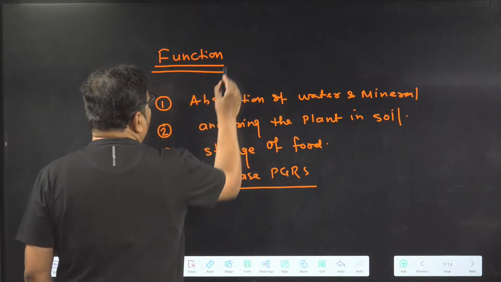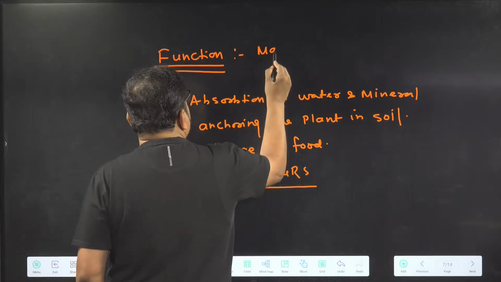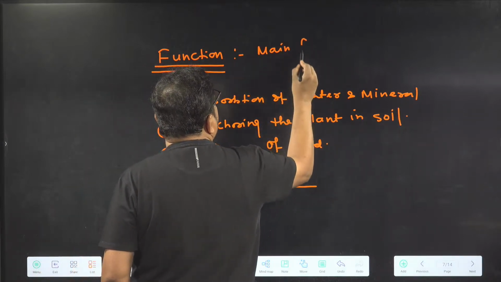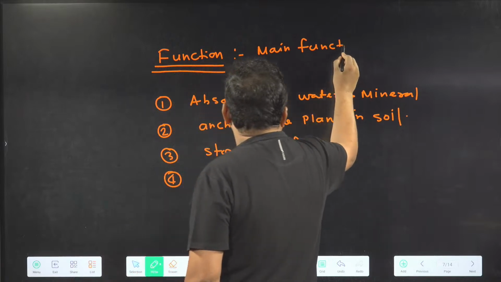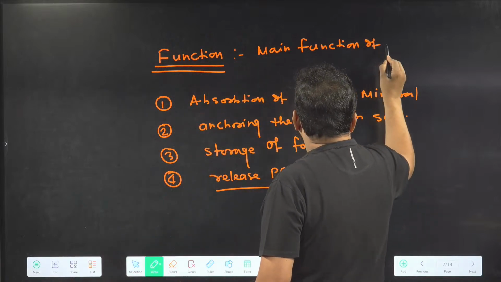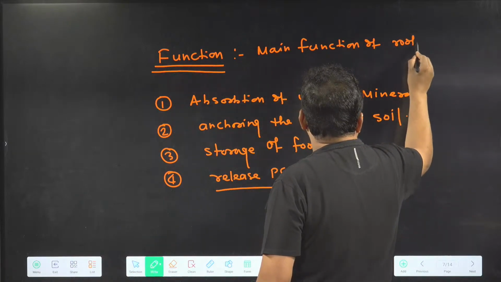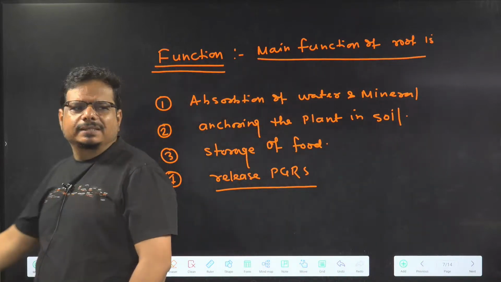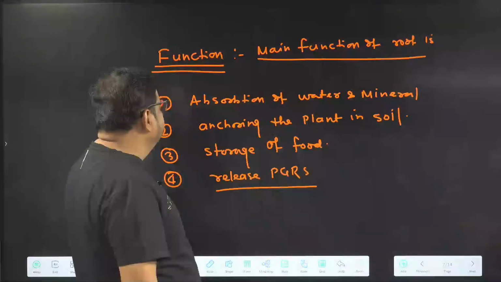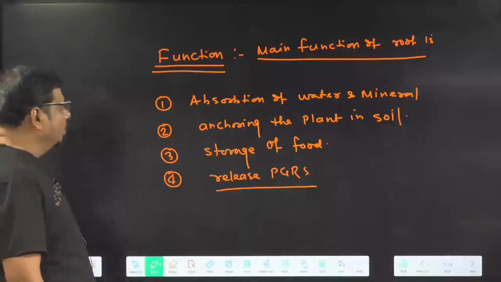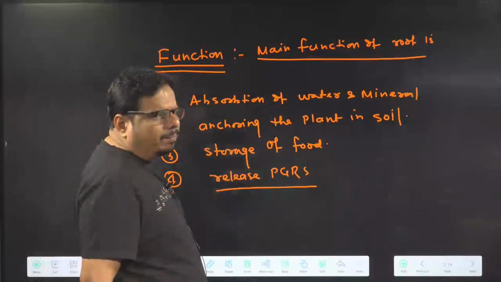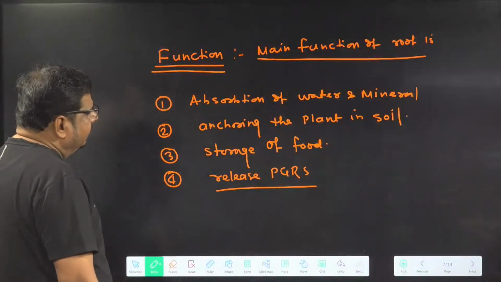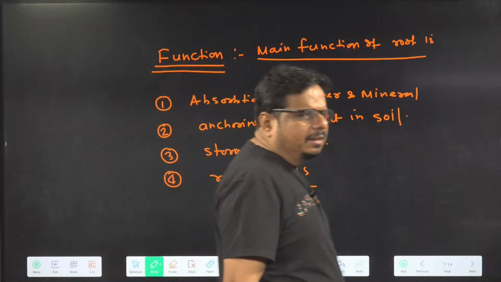And NCERT wrote like what? Main functions of the root are absorption of water and mineral, anchoring the plant, storage of food, and release of plant growth regulator.